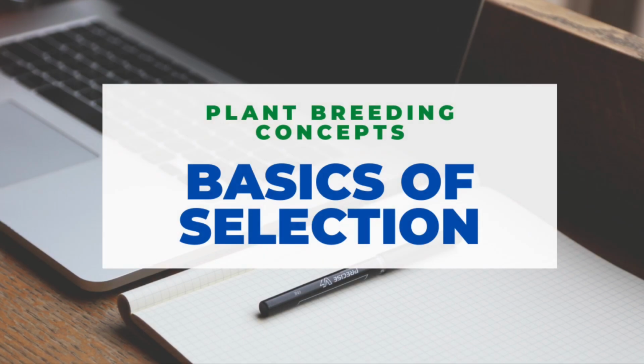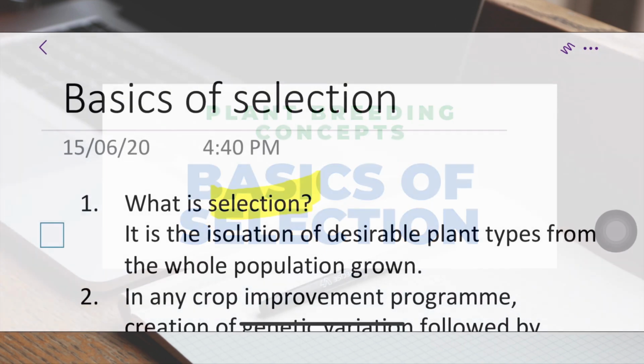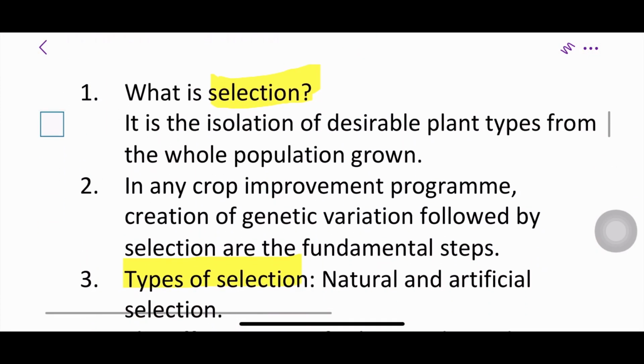Friends, in today's video we'll discuss one of the most important plant breeding concepts, that is the basics of selection. In the next video we'll discuss mass selection. So let's get started with today's video. First, let's know what is selection. It is the isolation of desirable plant types from the whole population grown.